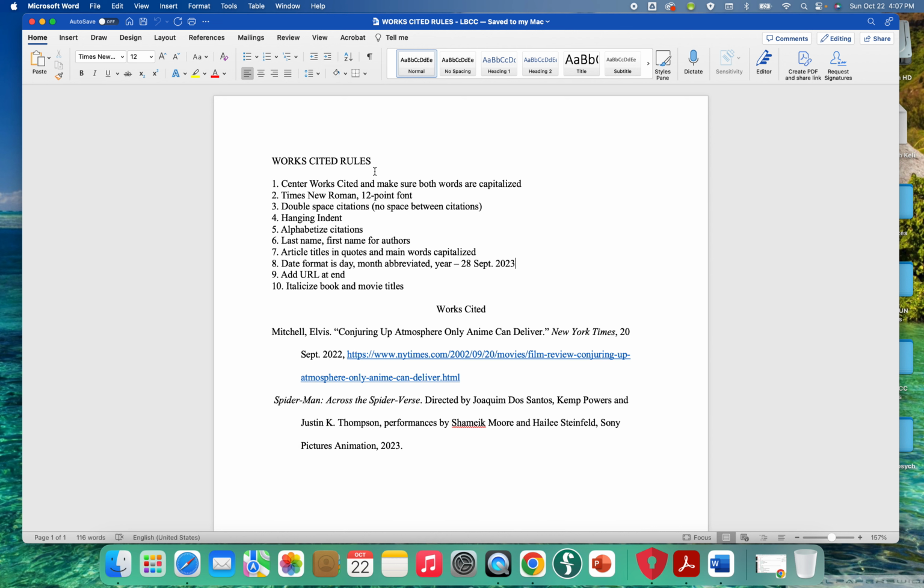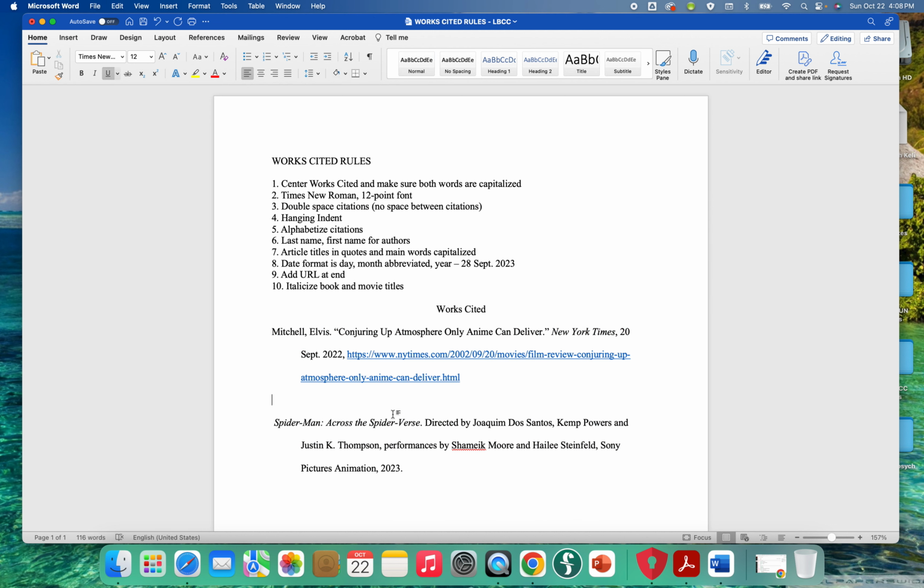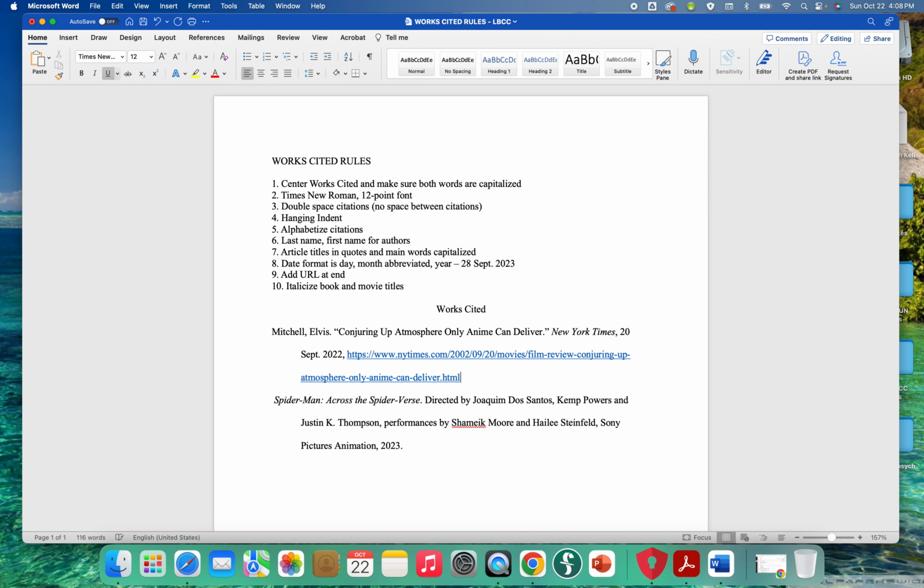So here are all the works cited rules. Number one, you want to center the works cited and make sure both works and cited are capitalized. So like this. It should be Times New Roman 12-point font, just like the text itself. It should be double spaced with no space in between the citations. So you can see here, this is all double spaced, but it doesn't look like this. There's no space in between. So it's just double spaced, and I'll show you how to check that here in a minute.